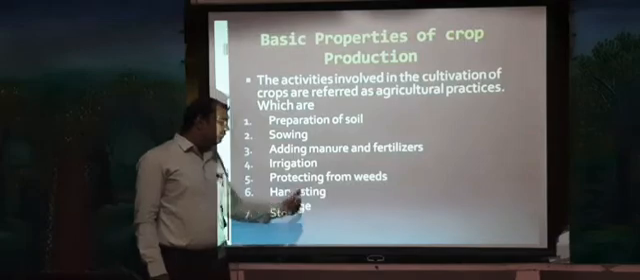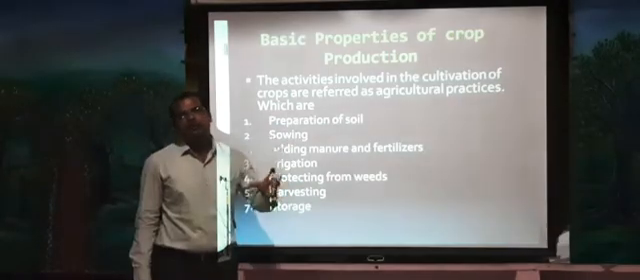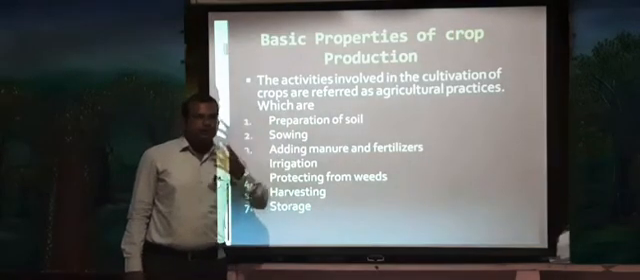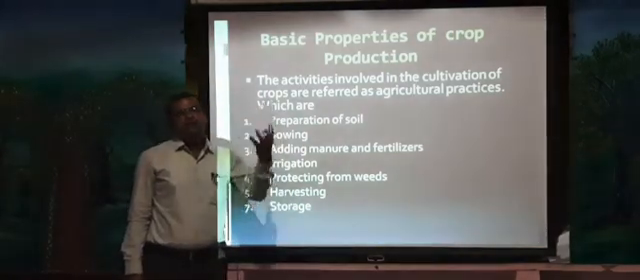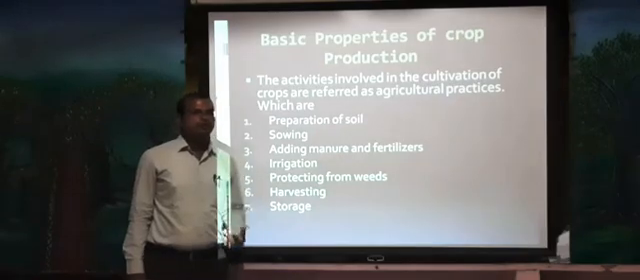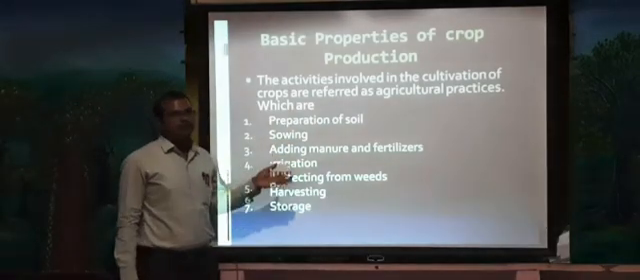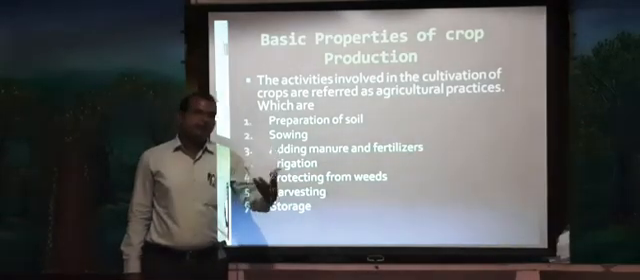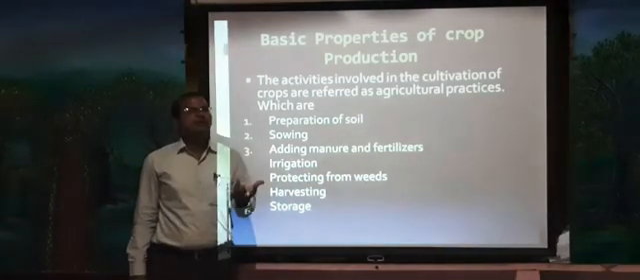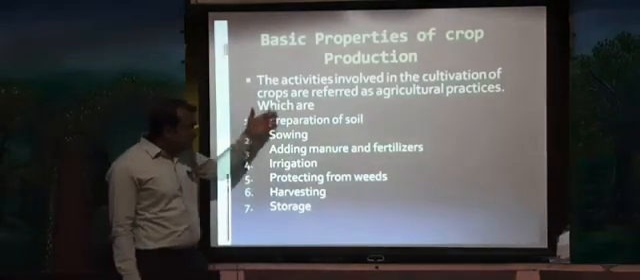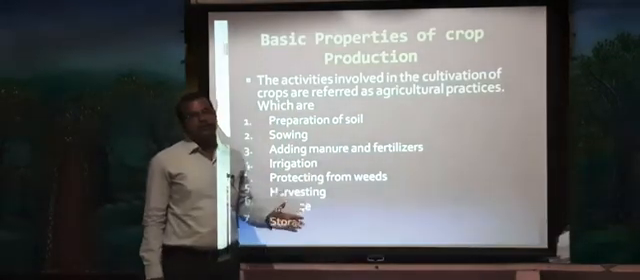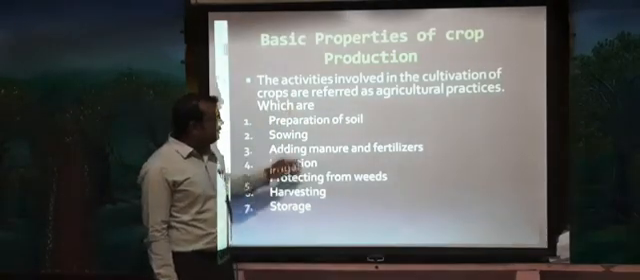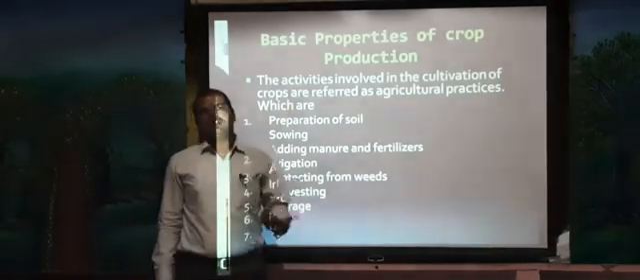Next, the sixth one, harvesting, means cutting of crops. The last one is what? Storage. Finally, whatever crop we have grown by using all these methods, we should harvest and store in a particular place. This is the last method of agricultural practice. So these are the basic agricultural practices involved in the cultivation of crops. By using all these methods, they cultivate the crops.